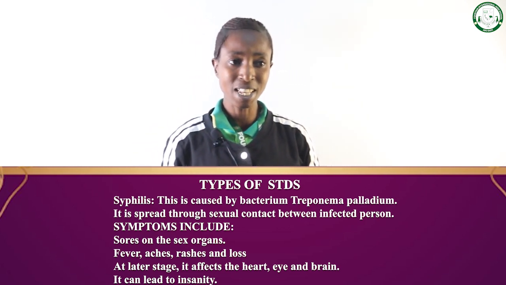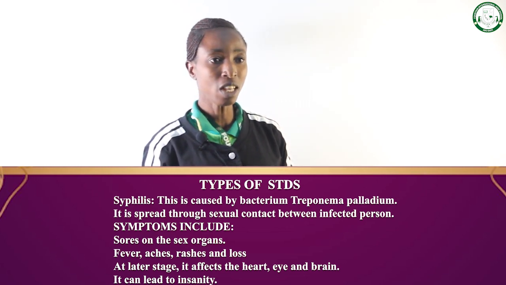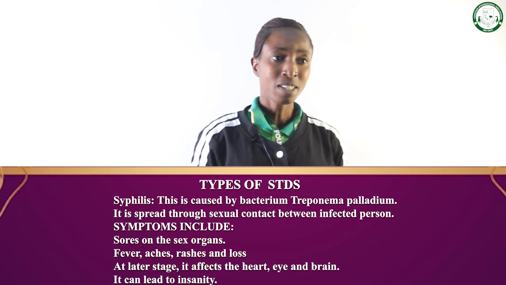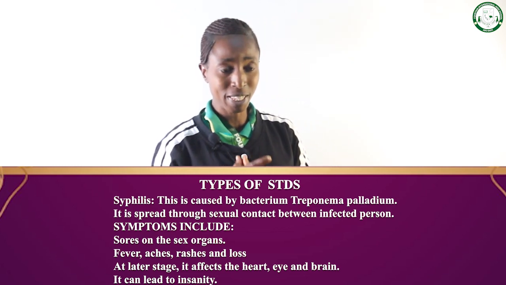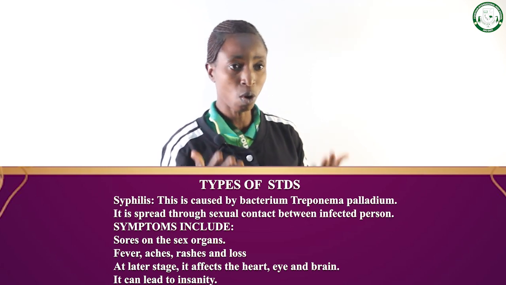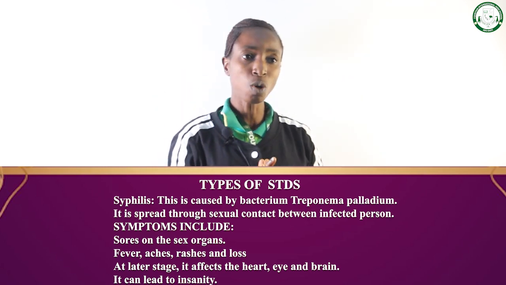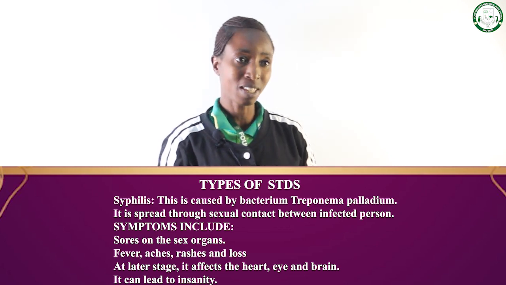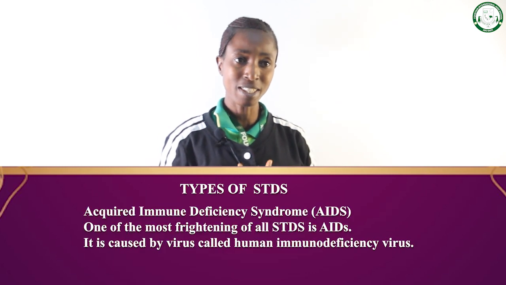At a later stage, it also affects the heart, the eyes, and the brain. The moment it affects the brain, it can lead to what we call insanity, that is, madness. Then it can also lead to death. So that's for syphilis.